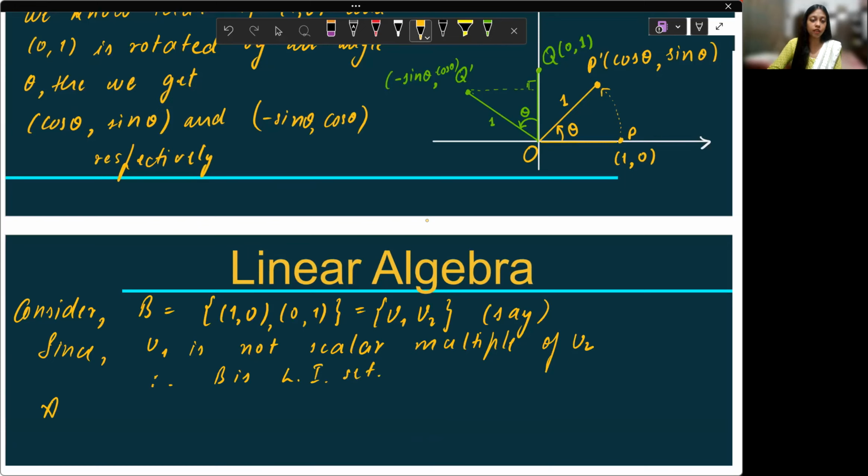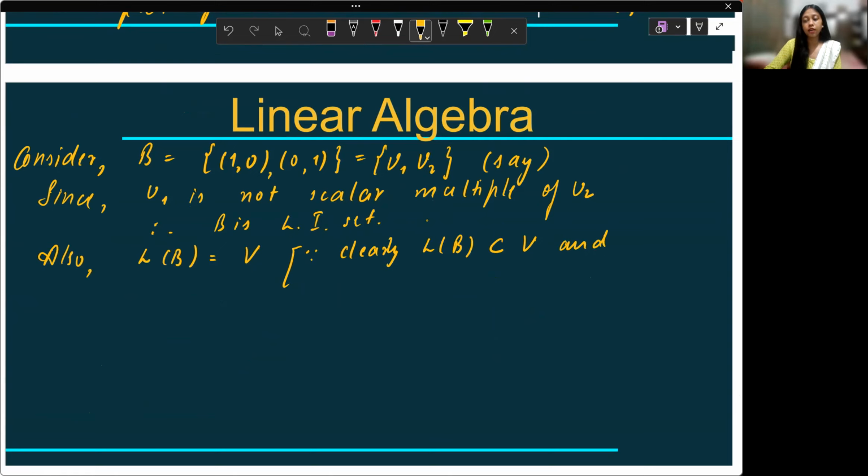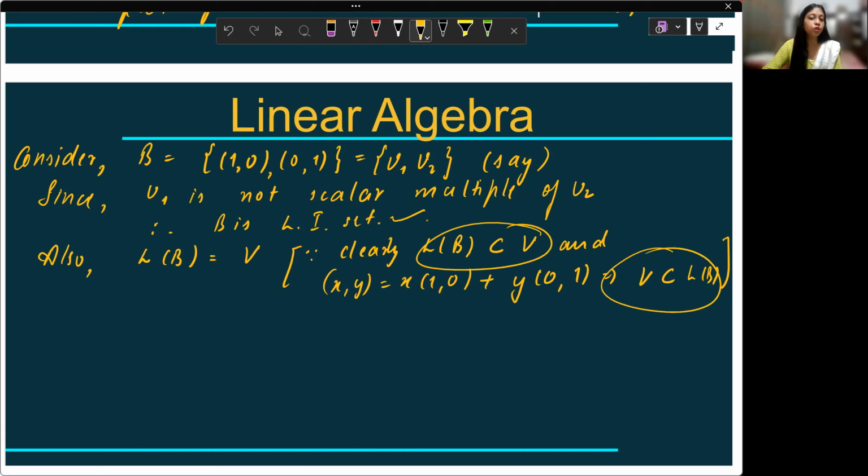For the second also, it's very easy. Also, the linear span of B is V. I can clearly write that. Why? Because clearly the linear span of B is a subset of V, and (x, y) is x times (1, 0) plus y times (0, 1), which implies V is a subset of L of B. So it's linearly independent also, and these two containments are also true.